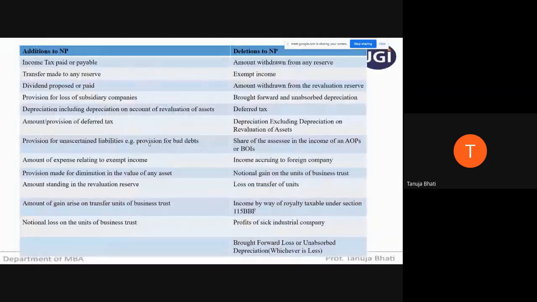Computation of book profit for levy of MAT under section 115JB for assessment year 2020-2021. Net profit as per P&L account, we have taken 15 lakhs. Add: net profit to be increased by the following amounts as per Explanation 1 to section 115JB. So this chart is nothing but Explanation 1 to 115JB.